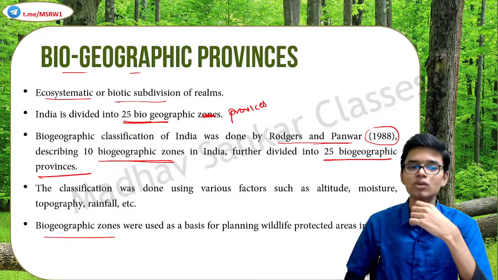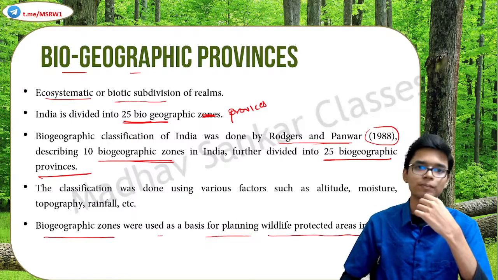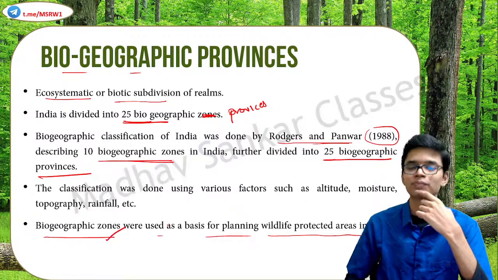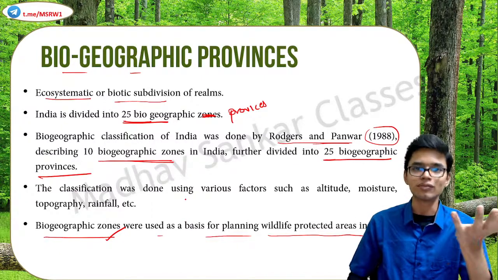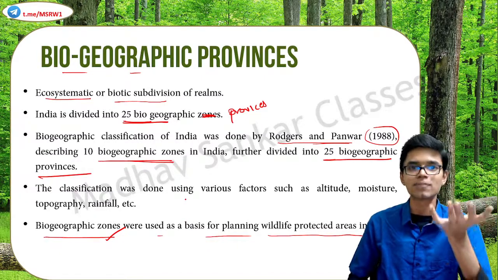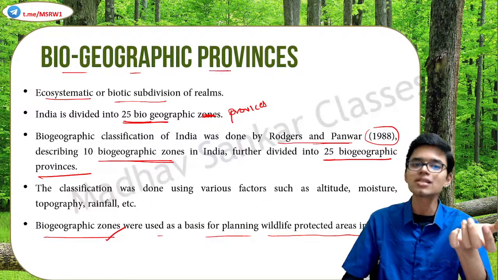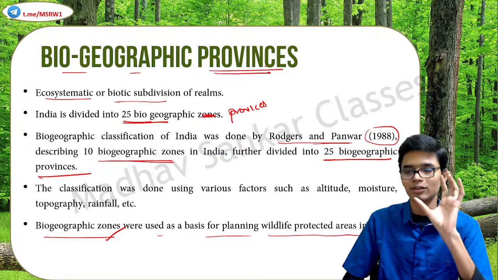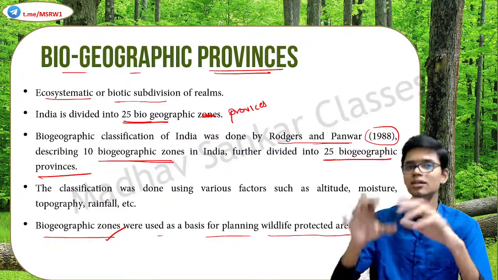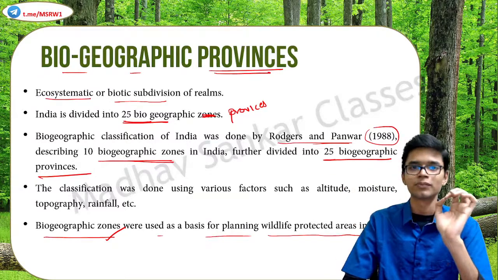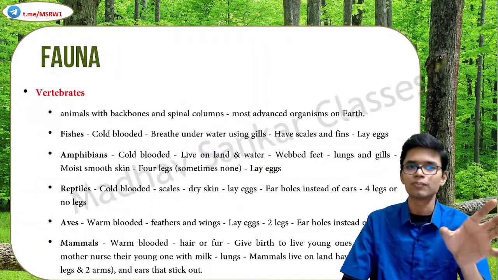So biogeographic zones were used as a basis for planning wildlife protection in India. Not provinces, zones. I told you 10 biogeographic zones are there. This is the basis on which wildlife protection is planned in India. And the specificity of the biogeographic provinces adds much more data and more know-how into the zonal evaluation. Okay, not that much important, just for your information, that's all.